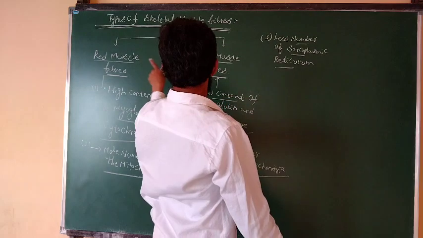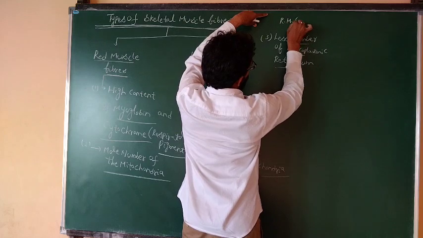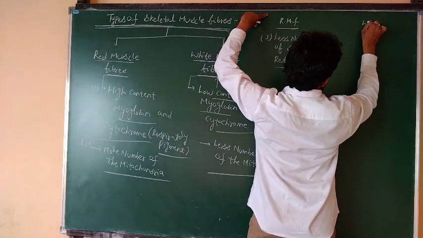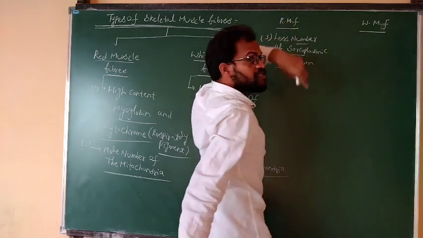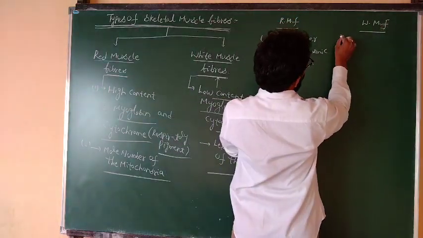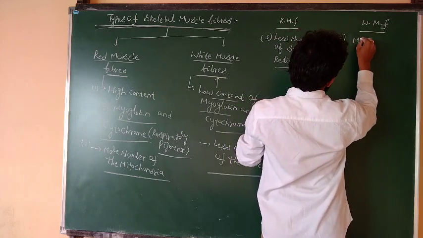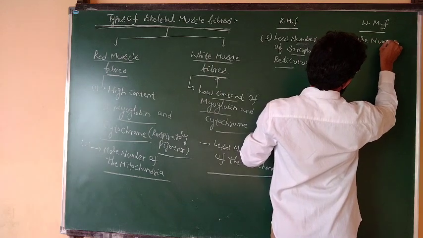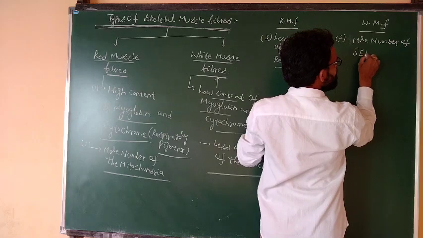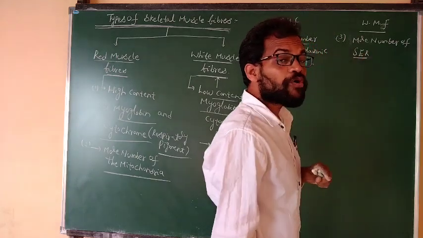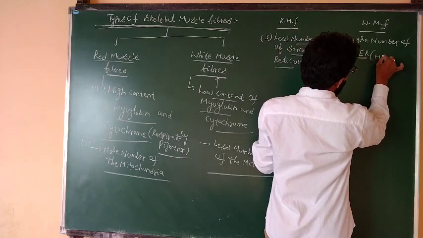Next one, the white muscle fiber consists of a large number of sarcoplasmic reticulum.